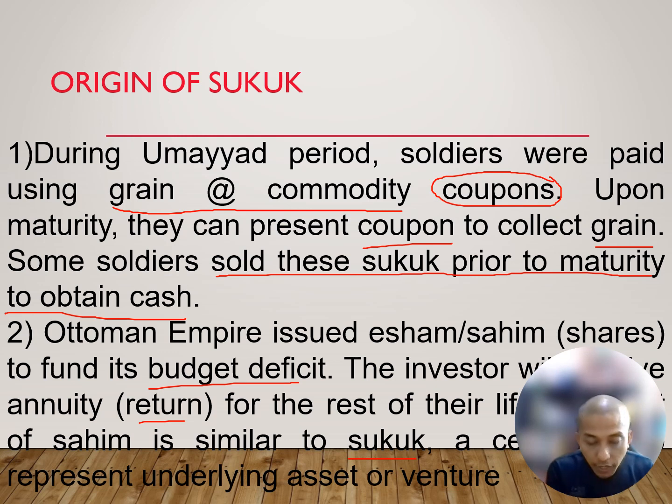Issuing a share is issuing a certificate, so the investor will receive a return for the fund that they invest in the Ottoman Empire. So this is an example of the sukuk itself. These two are the story of the origin or creation of the sukuk.